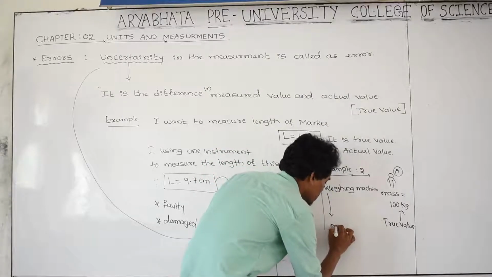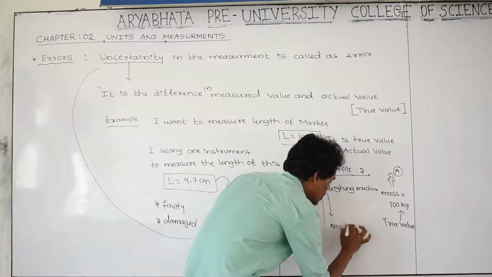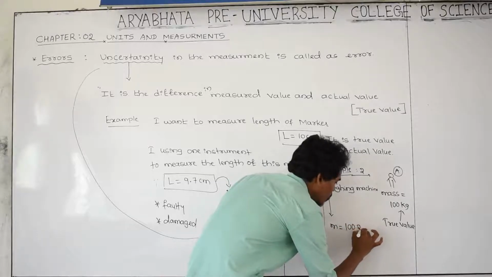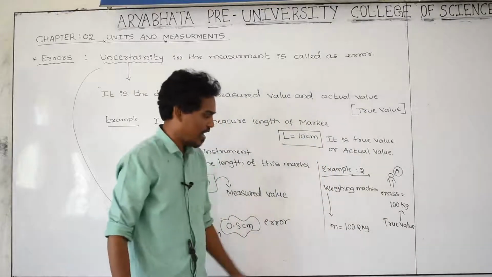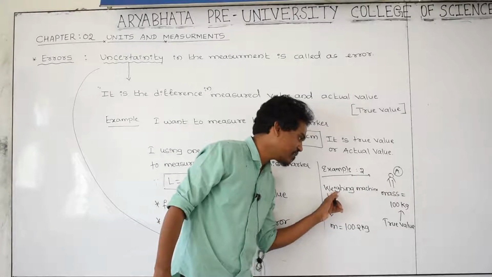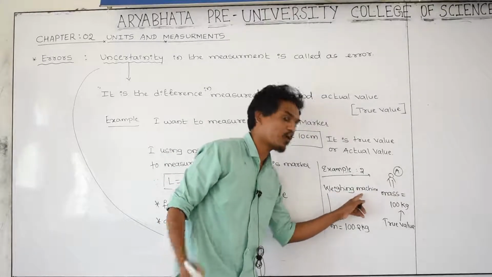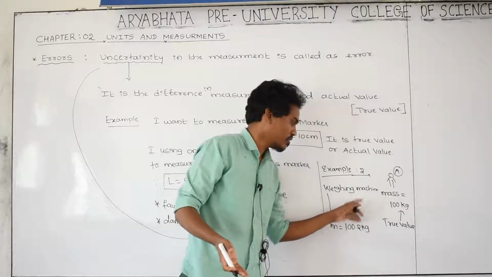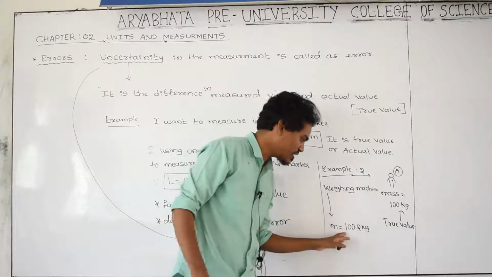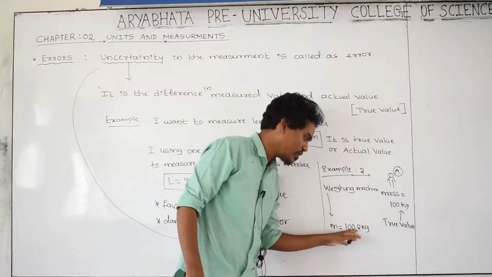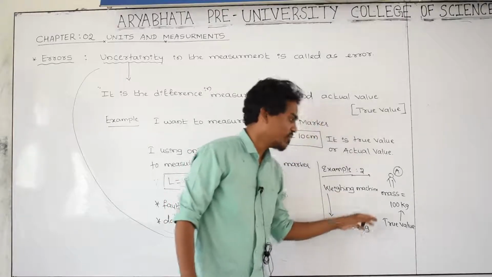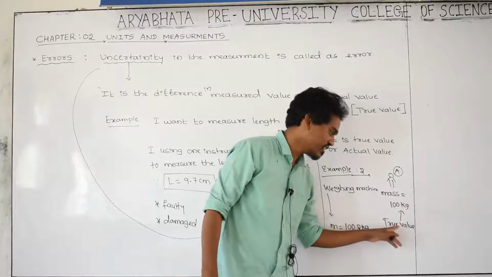For example, its mass becomes 100.2 kg, and this is the value given by the weighing machine. Weighing machine means after measuring by the instrument, his mass becomes 100.02 kg. But he knows his exact mass, that is 100 kg.